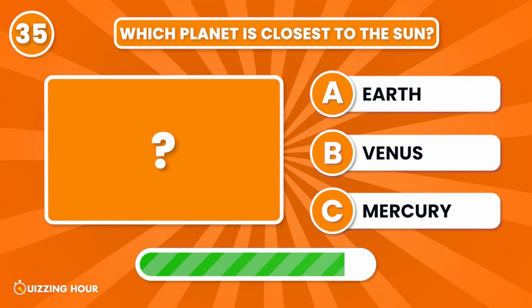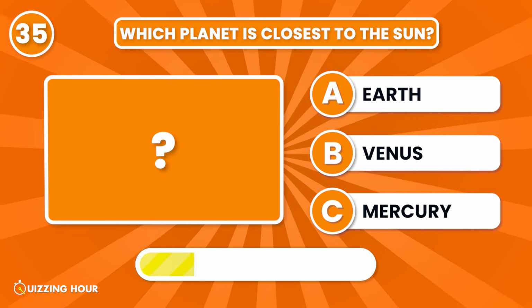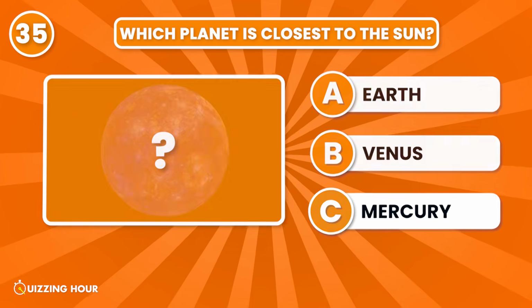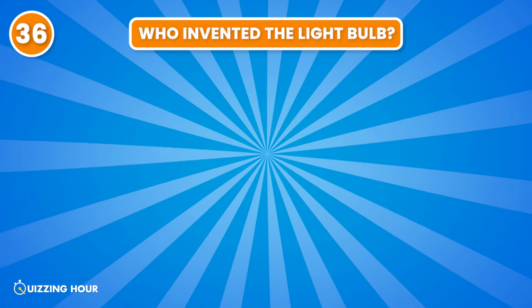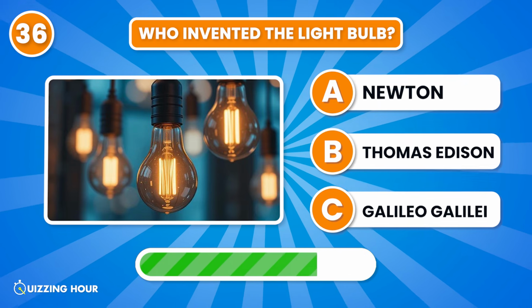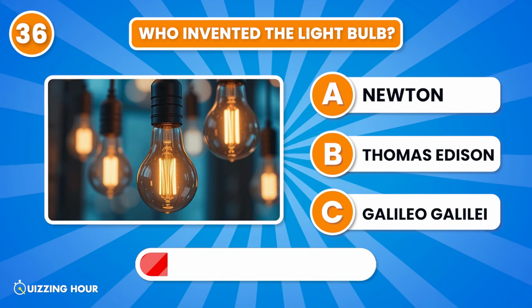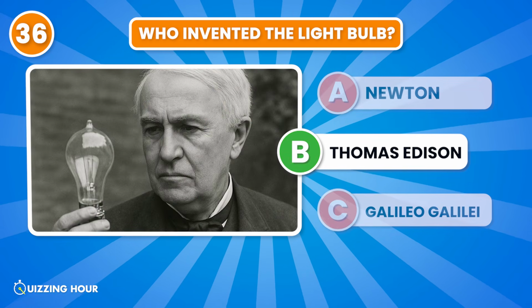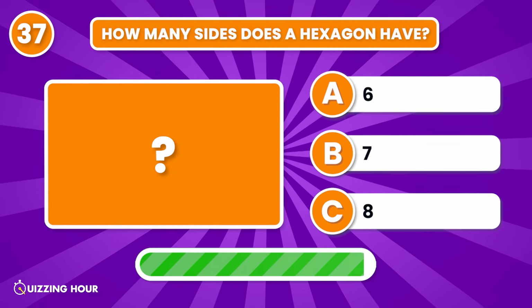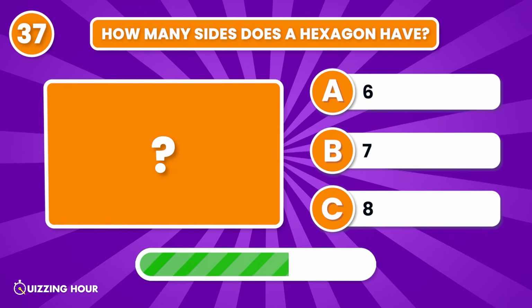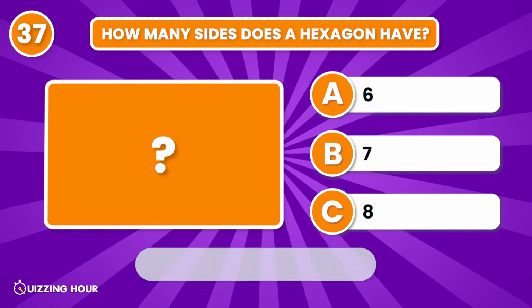Which planet is closest to the Sun? Mercury. Who invented the light bulb? Thomas Edison. How many sides does a hexagon have? 6.